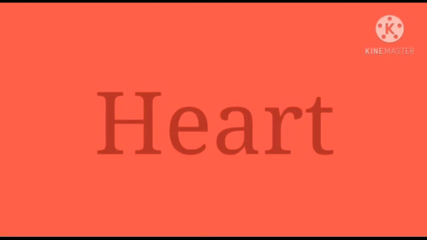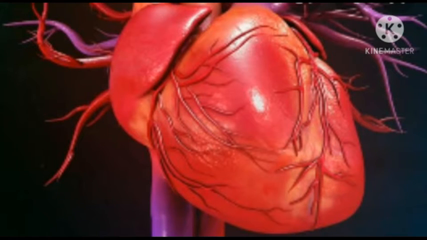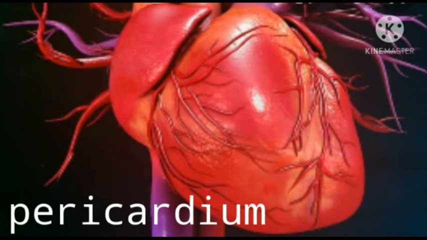And now students, our next topic is the heart. The heart is the pumping organ. The heart has the size of one's folded fist and weighs about 225 to 340 grams. It is located in the center of the chest cavity with its tip slightly tilted to the left side. It is enclosed within a protective double layer membrane, and that double layer membrane is called the pericardium.